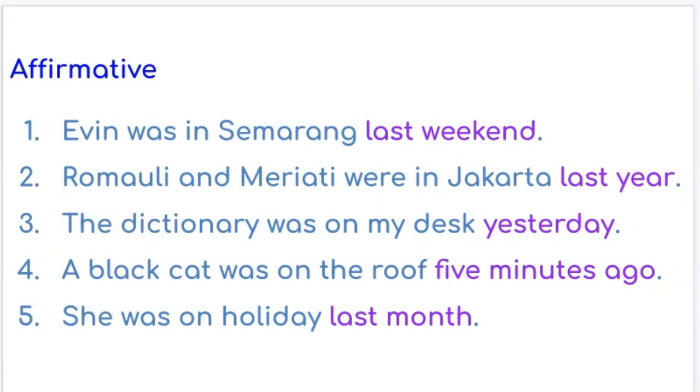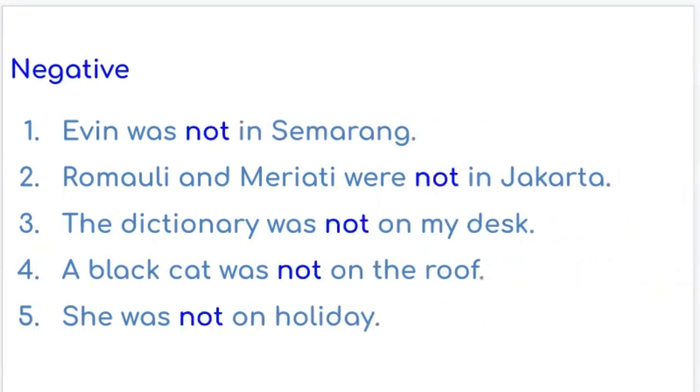Let's make the sentences into negative. We just add not after the to be. Evin was not in Semarang. Romauli and Mariati were not in Jakarta. The dictionary was not on my desk. A black cat was not on the roof. She was not on holiday. You see, we just add not after was and were.